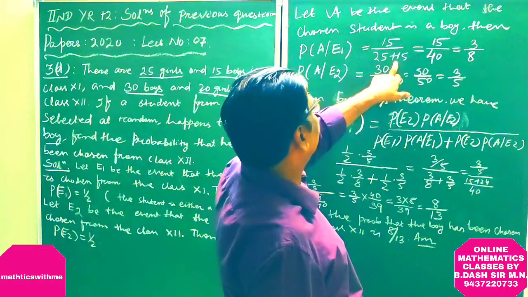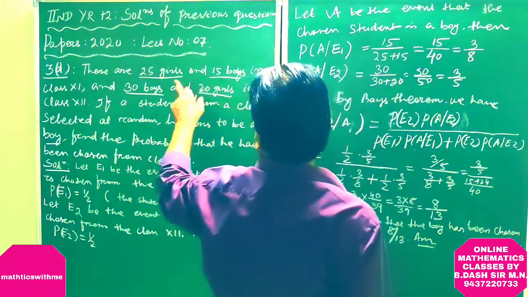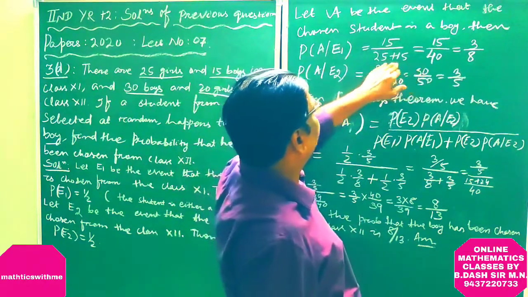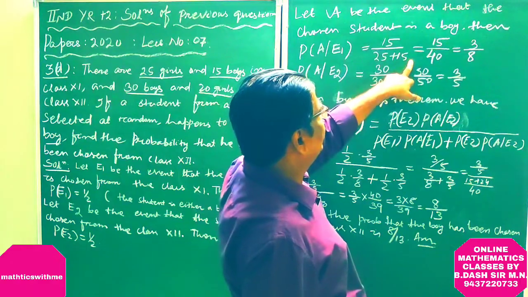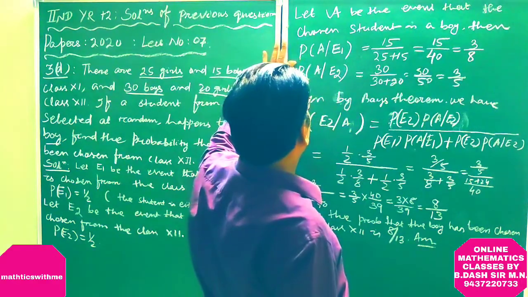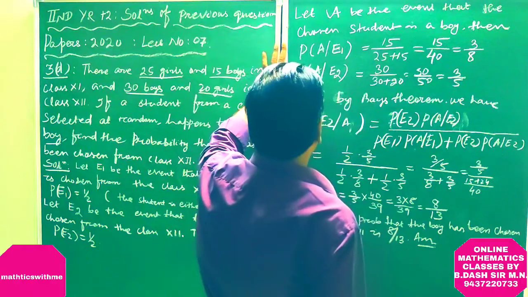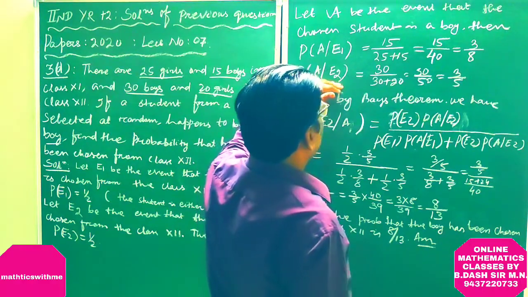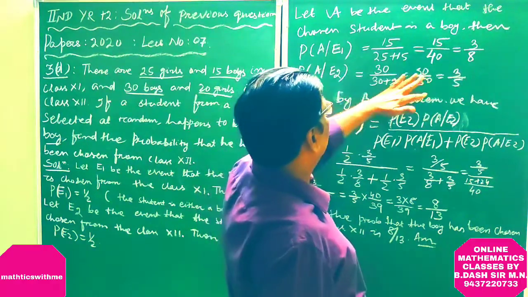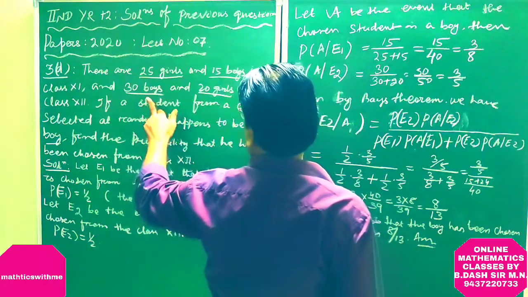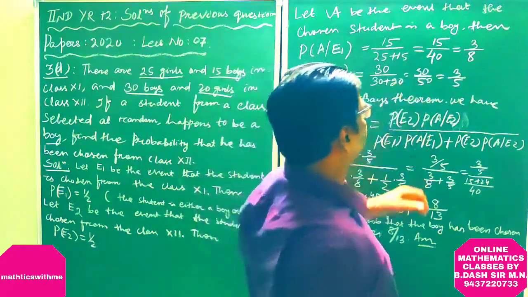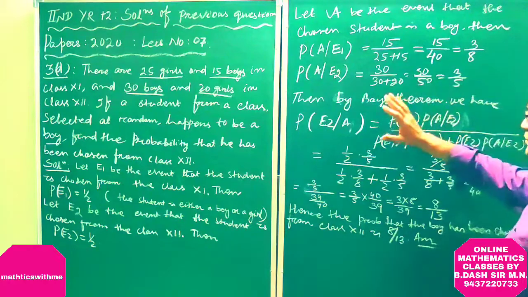15 boys are there in the class, 25 girls. So 15 by 25 plus 15, 3 by 8. Similarly, a boy chosen from class 12 is 30 by 30 plus 20, because 30 boys are there. So it is 3 by 5.